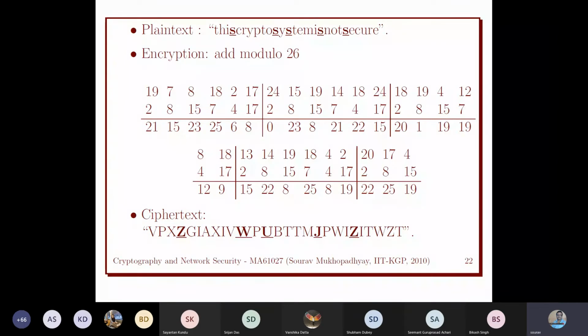So maybe in the last block you don't have M letters, because your plain text length may not be a multiple of M. In that case, in the last block you have only three alphabets. We don't have 6 alphabets, so that is fine. We just take the first three sub keys of this key vector. Okay, then we will do it.